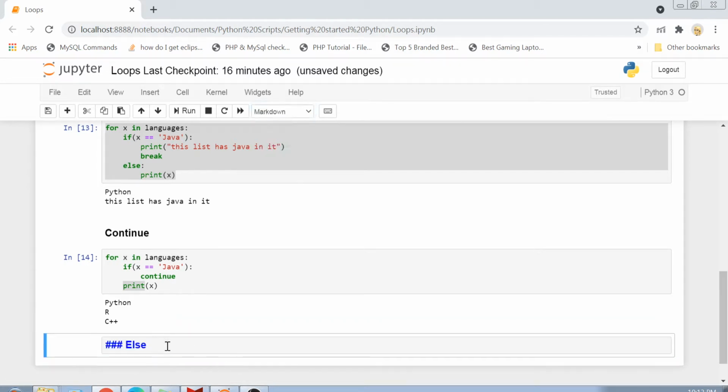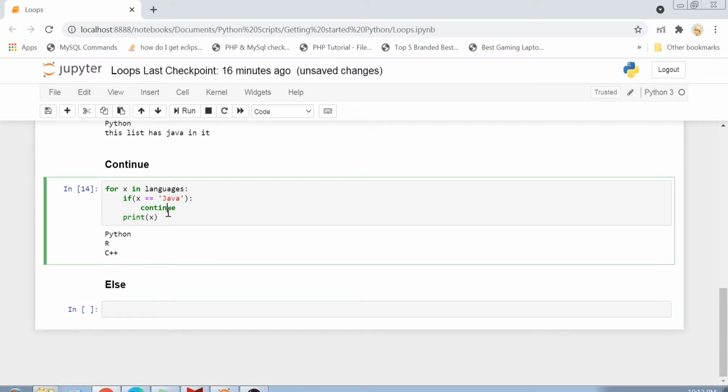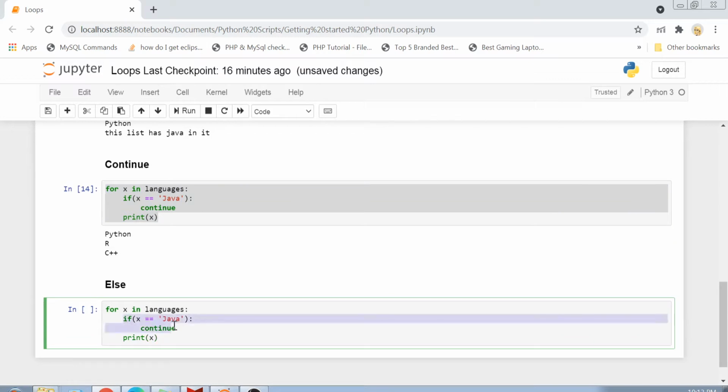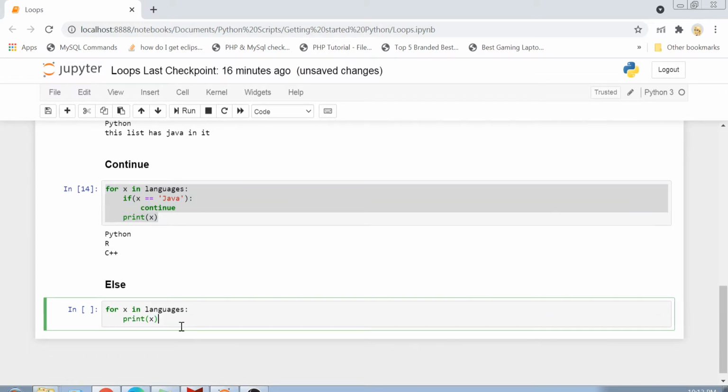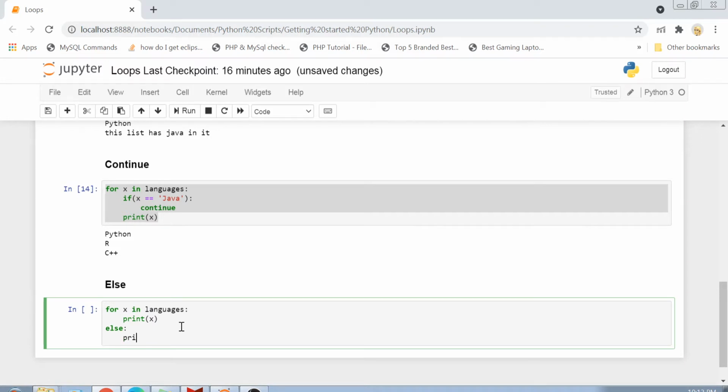So else is basically a keyword which is used if you want that once your loop is completed, then you want to print something. So for example, I want that once all my languages are printed, then I want to print something like this, that else print all languages are printed above.